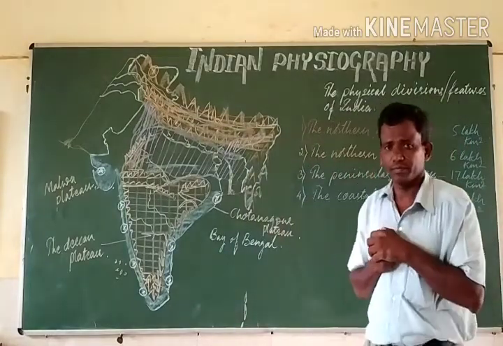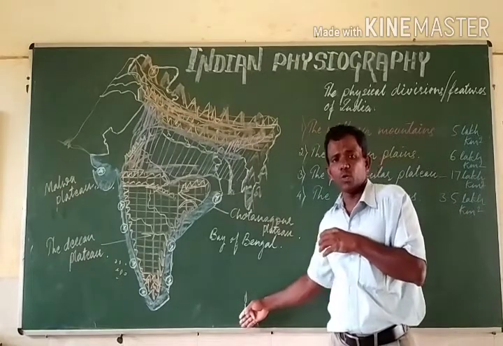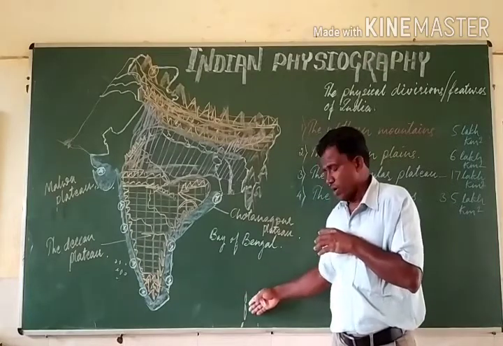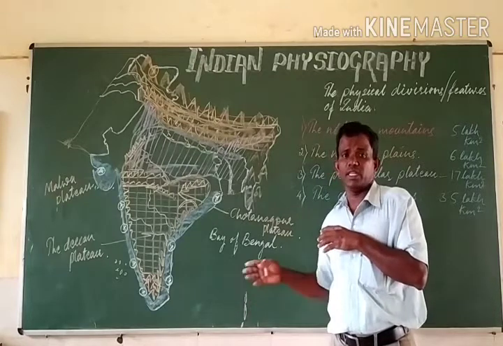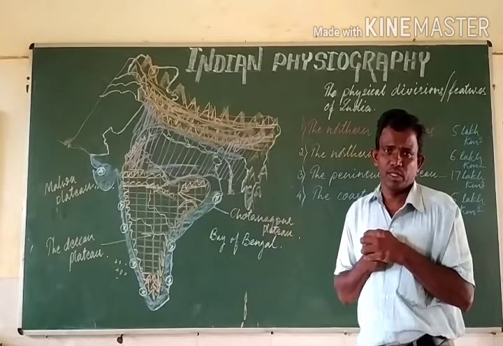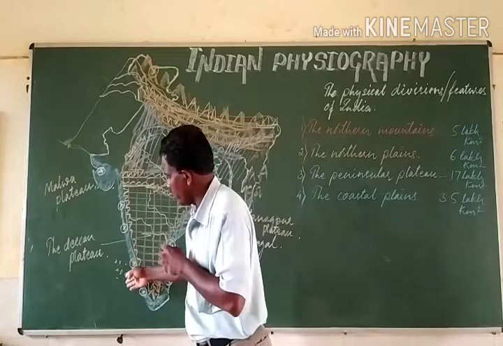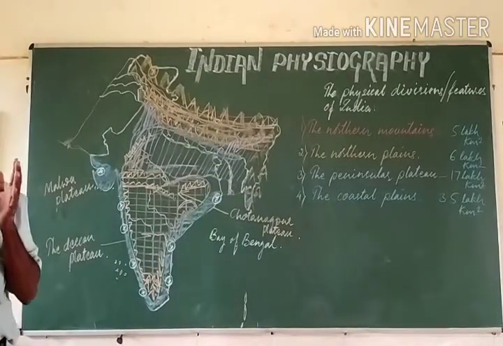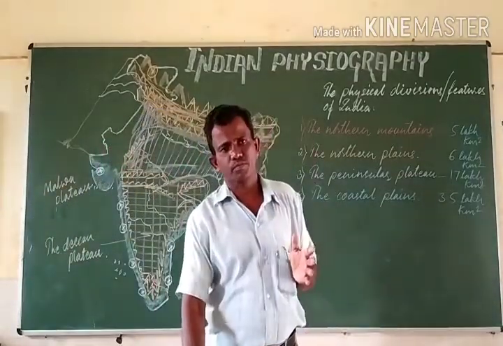The major islands are in the group of Andaman Nicobar Islands. See, we have about 204 islands in the cluster of Andaman Nicobar Islands. The rest of the islands, say about 43 islands, are there in the Lakshadweep Islands. So this is what regards the physical divisions of our country.